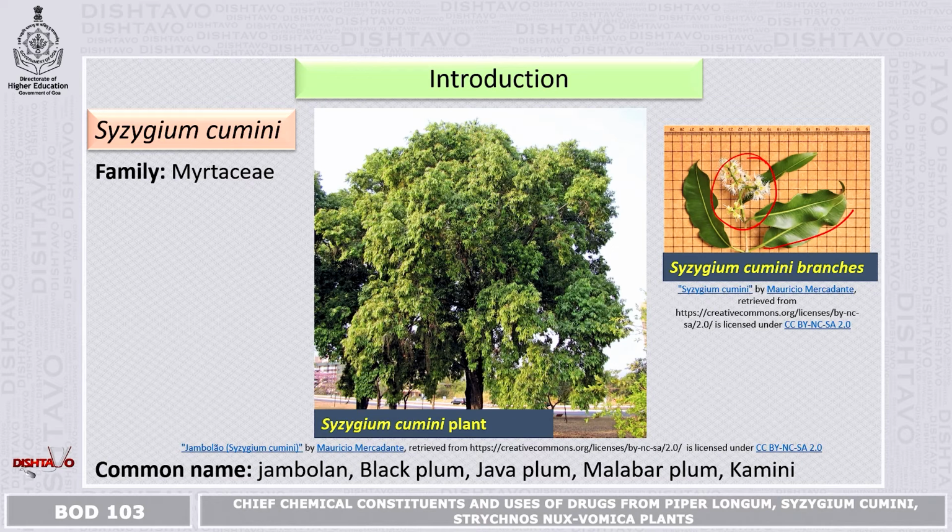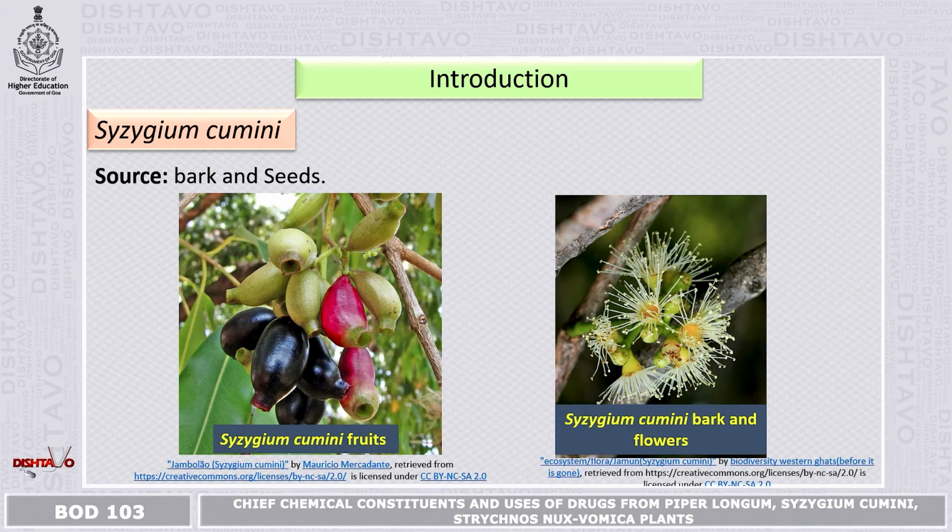This plant belongs to the Myrtaceae family and is commonly known as Jambolan, the Jamun plant, also called the Malabar plum or black plum, Java plum, and the plant source is the bark and the seeds. This plant is very common and can be used in treatment of many diseases.